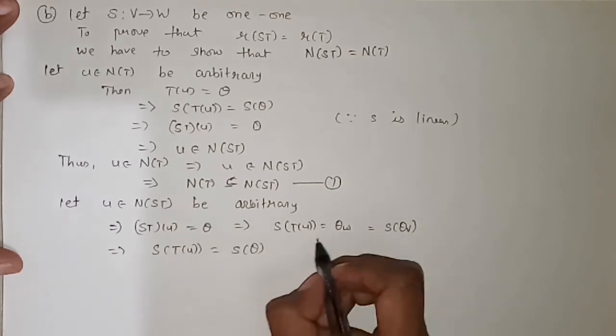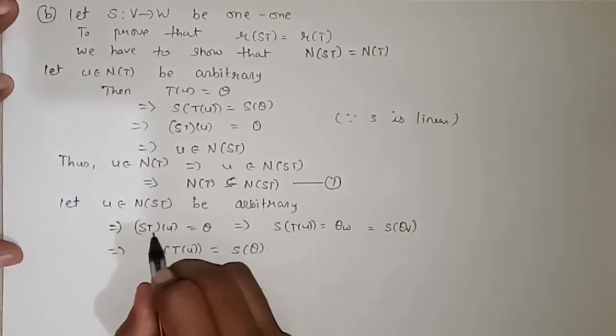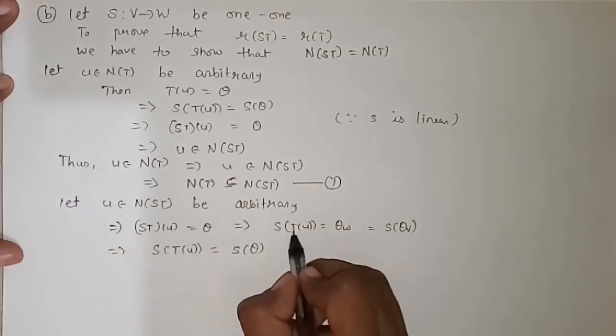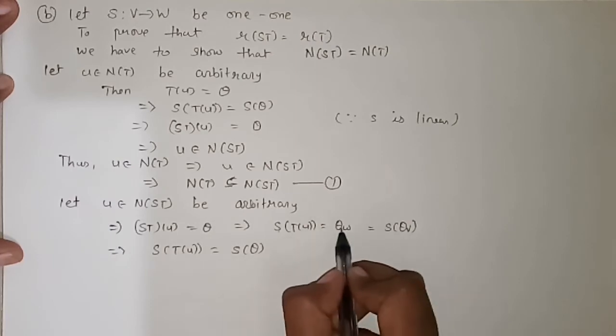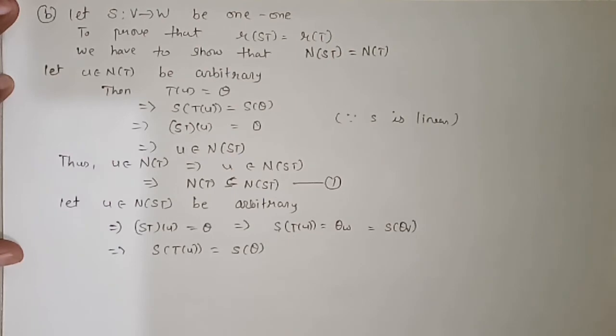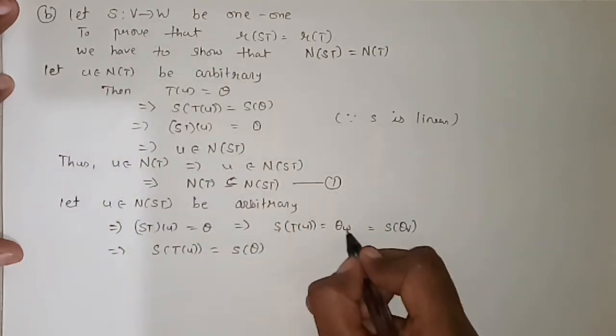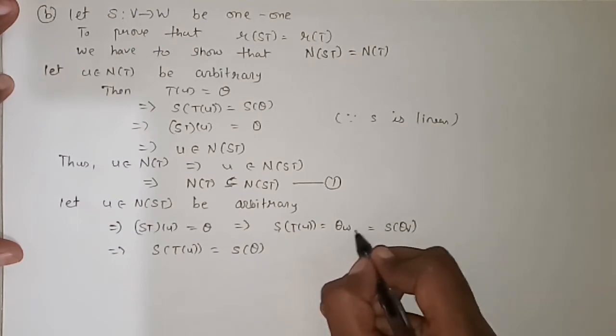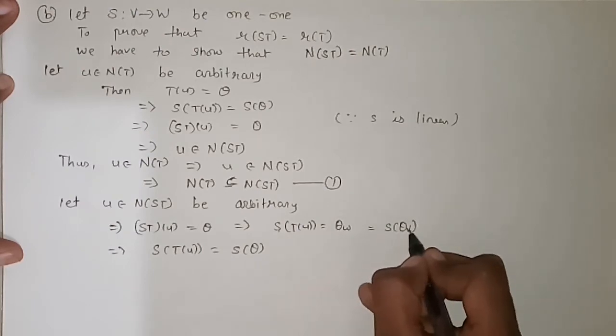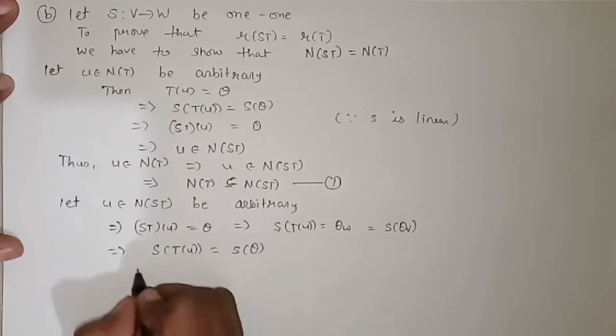See how we can write this. Here we are getting ST of u is equal to theta, so I can write this by the composition definition. And this is equal to theta. Obviously, theta will lie in the codomain of S, which is nothing but W. So here I am writing theta W, and theta W is also written as S of theta V. Both are the same, so this can be written.